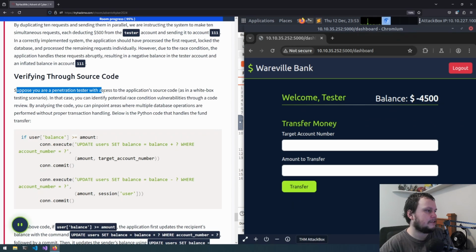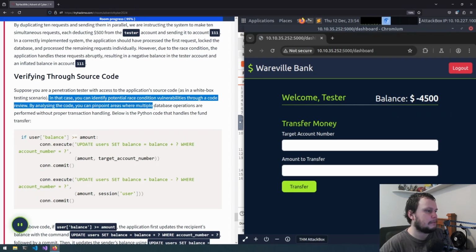Suppose you are a penetration tester with access to the application's source code. In that case, you can identify potential race condition vulnerabilities through a code review. By analyzing the code, you can pinpoint areas where multiple database operations are performed without proper transaction handling. Below is the Python code that handles the transfer.